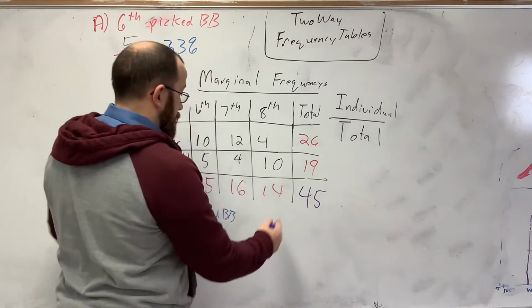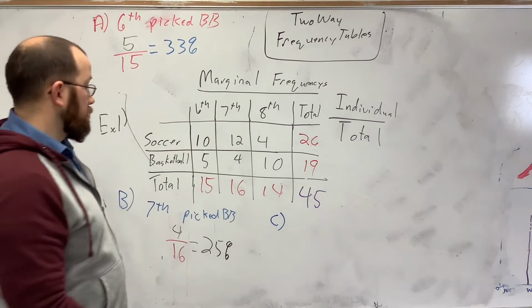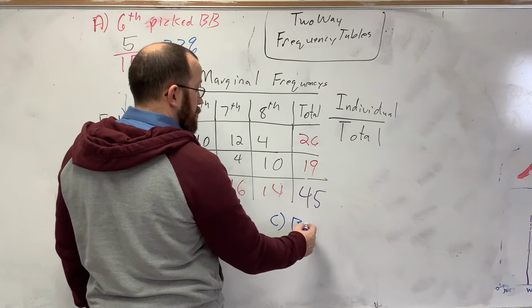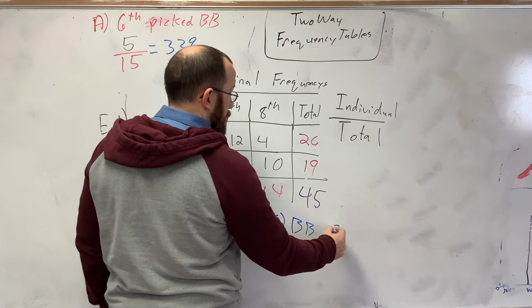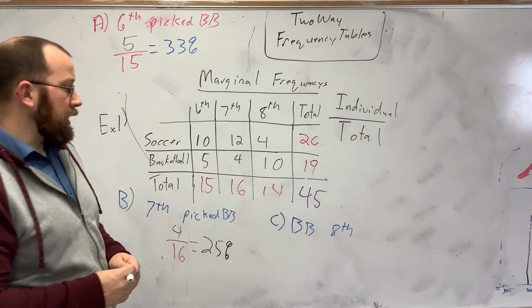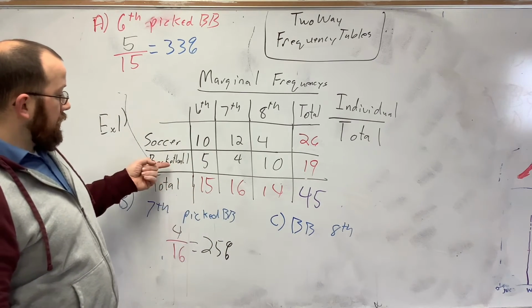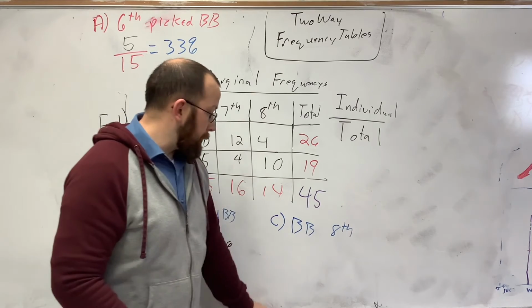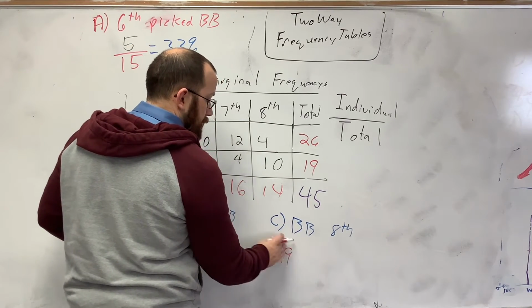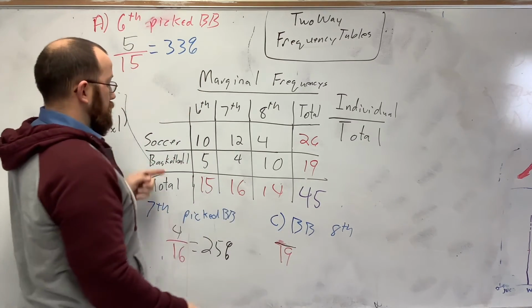All right, let's try another one. We're just going all around here. Of everyone that chose basketball, how many were 8th graders? So we're not going down the chart this way now. Now we want to know everybody that picked basketball. There are 19 people that picked basketball. It's my new total. How many were 8th graders?